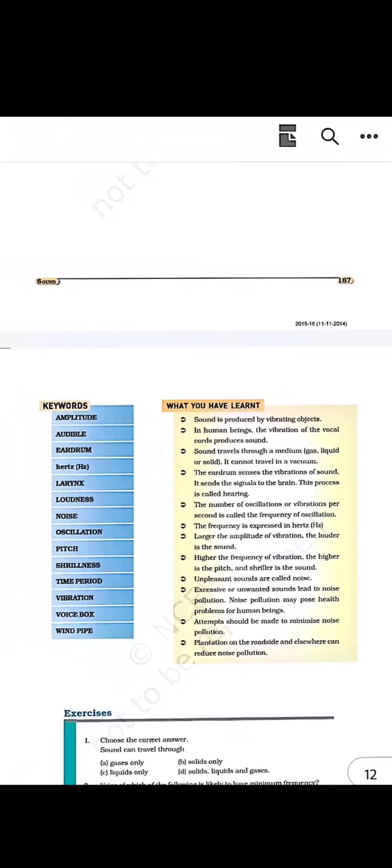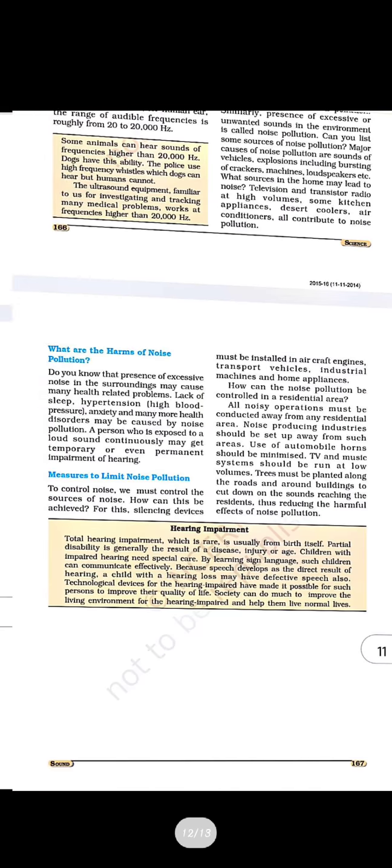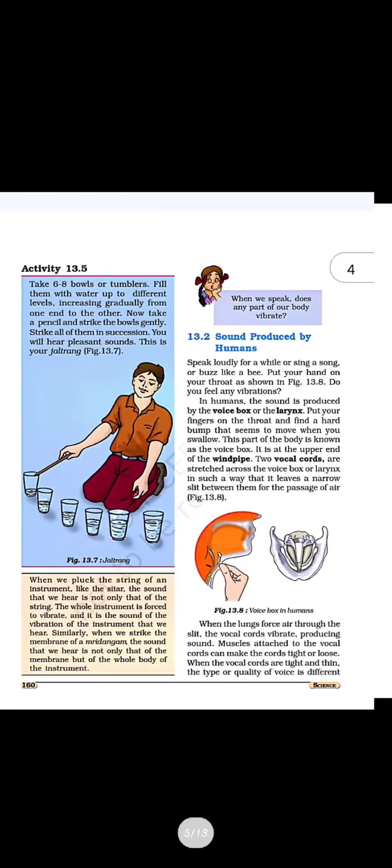So these are the points that we have learned in this chapter. In the next class we will see a recap of this chapter, and after that we will go to the next chapter. So thank you, class.